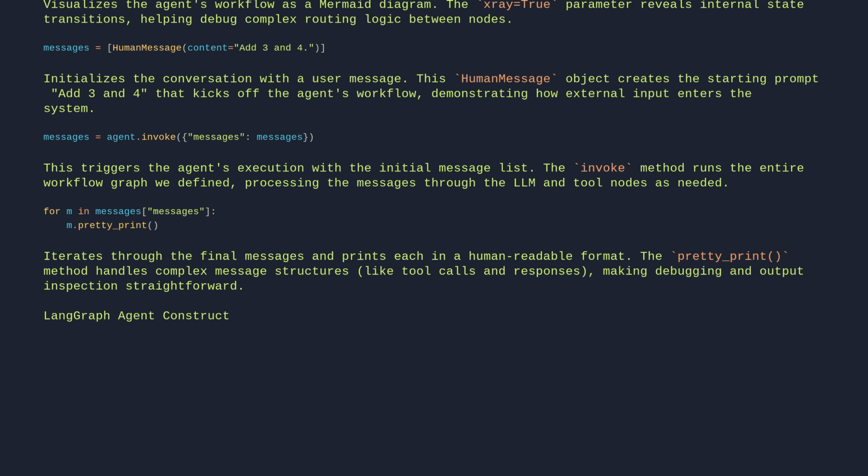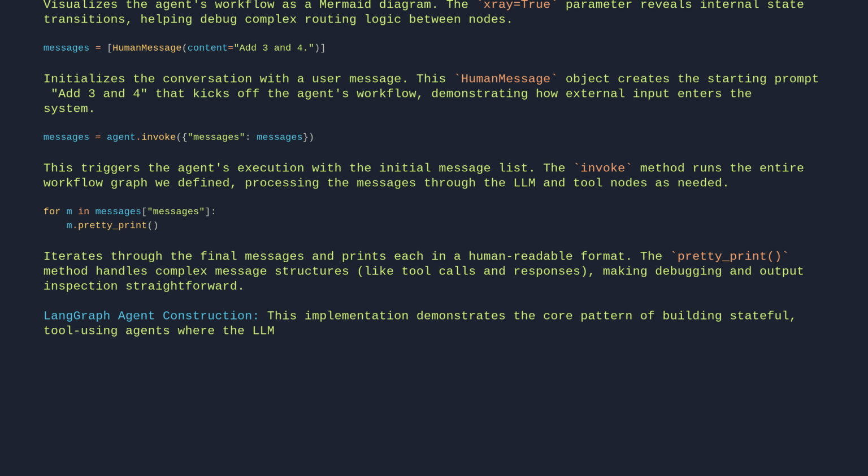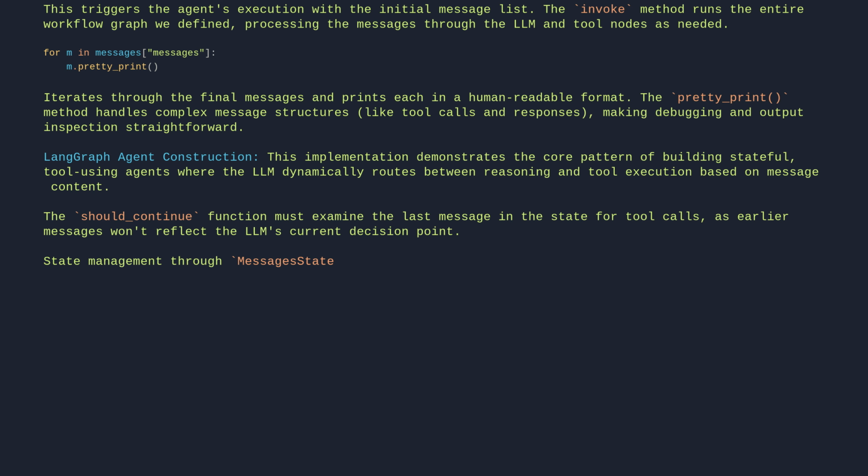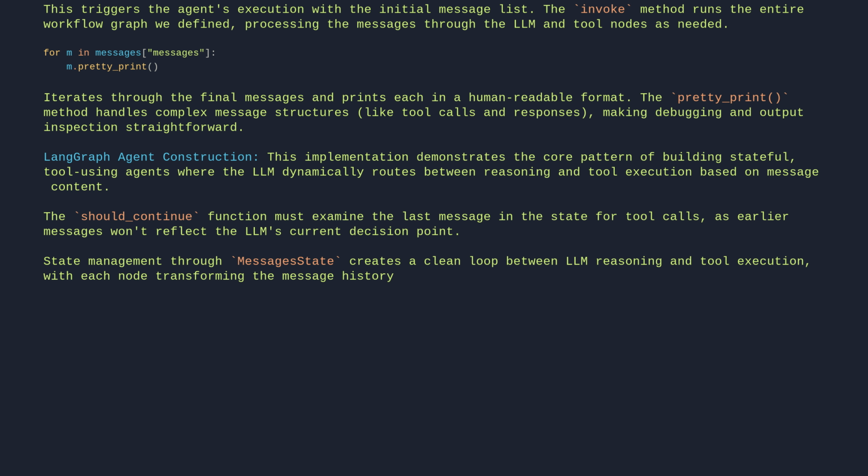LangGraph agent construction. This implementation demonstrates the core pattern of building stateful, tool-using agents where the LLM dynamically routes between reasoning and tool execution based on message content. The should_continue function must examine the last message in the state for tool calls, as earlier messages won't reflect the LLM's current decision point. State management through MessagesState creates a clean loop between LLM reasoning and tool execution, with each node transforming the message history in a predictable way.